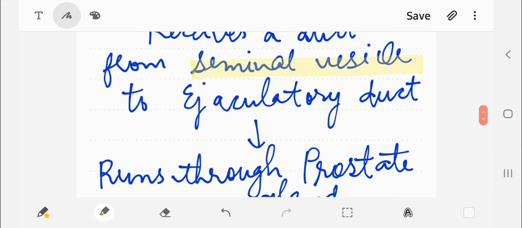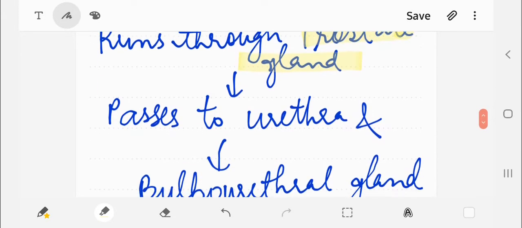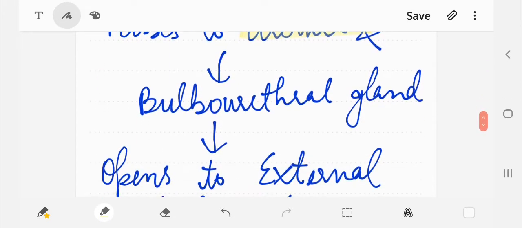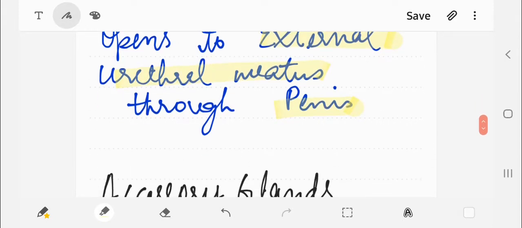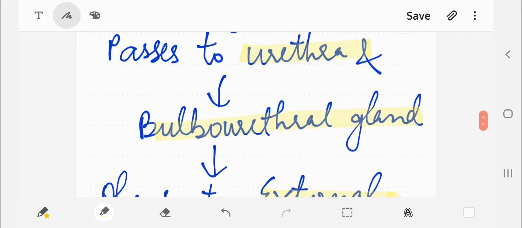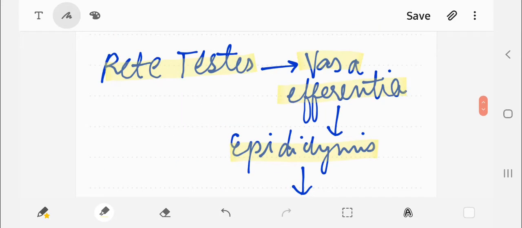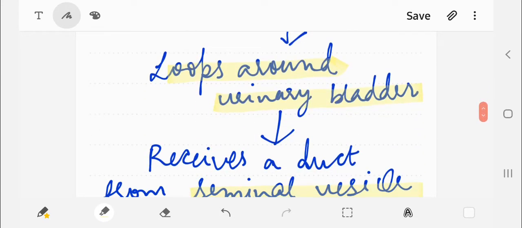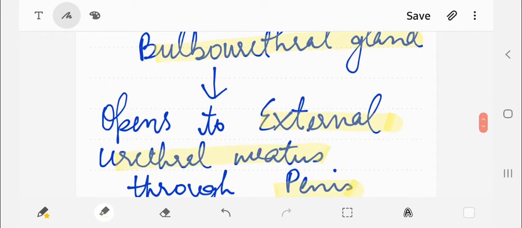With the help of that fluid they pass to the ejaculatory duct, run through the prostate gland, pass through the urethra, and with the help of the lubrication of the bulbourethral glands, open into the external urethral meatus, and through the penis they are ejected into the female genital tract. That is, the sperms are injected into the female genital tract after following all this pathway, which is called the duct system pathway.